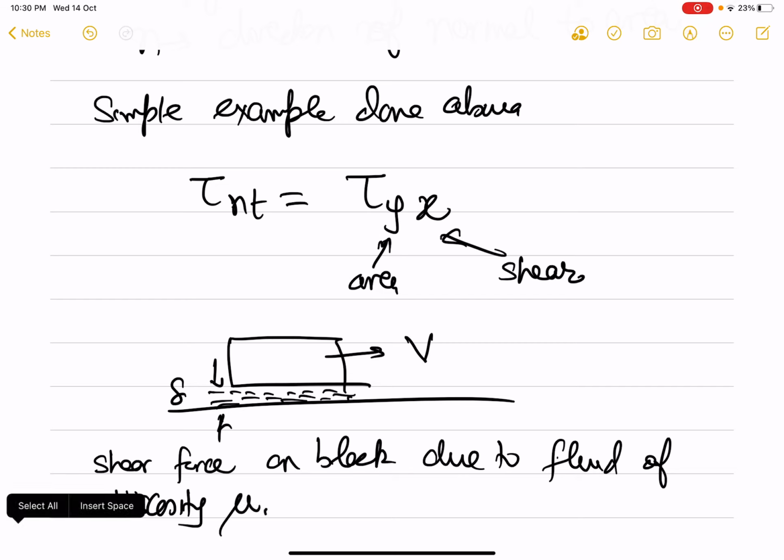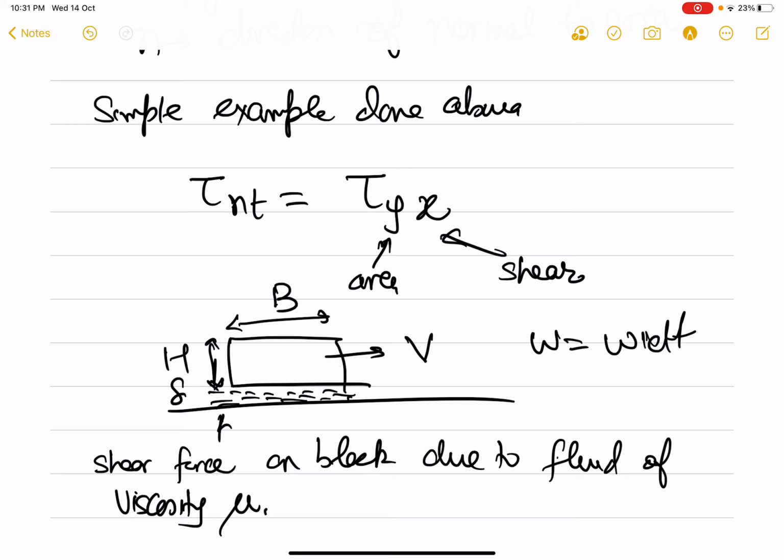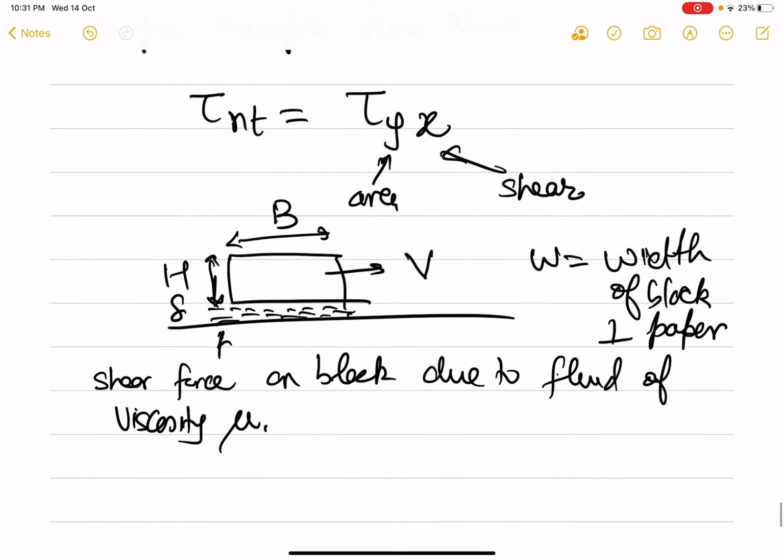So let's say this is the breadth, this is the height, and W is the width of the block perpendicular to the paper. So these are the dimensions H, B and W.